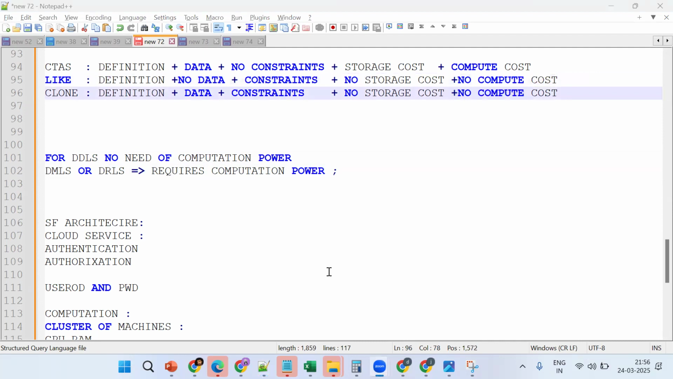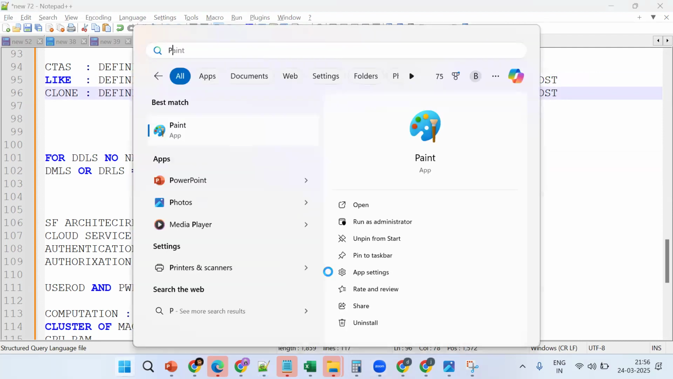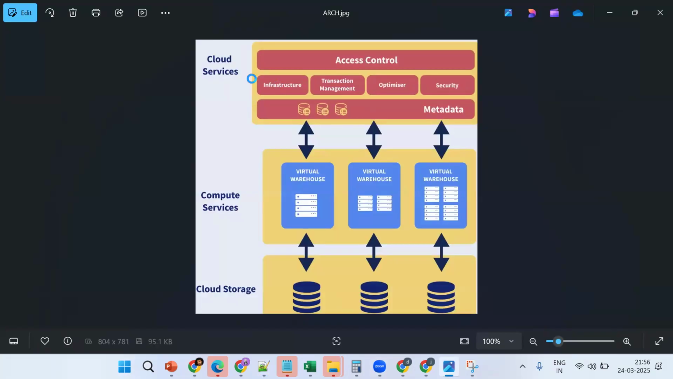So what exactly happened? Let me go back to this architecture image. There are three layers: cloud service layer, computation layer, and cloud storage layer. Tell me, does the cloud service layer require computation power or not? Not required. What about the storage? When data is stored physically, there will be storage cost as well as computation cost.